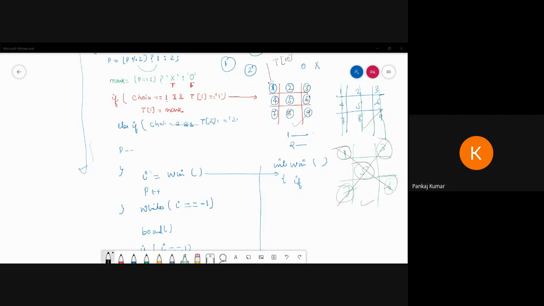Basically, in AI problems we are going to use the concept of 2D arrays. Most of the time we are going to use the concept of a matrix. So you should be clear about the matrix concept, and about 2D and 1D arrays, then it is very easy to use. Otherwise it's very difficult to understand and to write the code. So my advice is to go through matrix programming, matrix multiplications and additions, then how to use 2D arrays and 1D arrays. Then it is very easy to write this code.